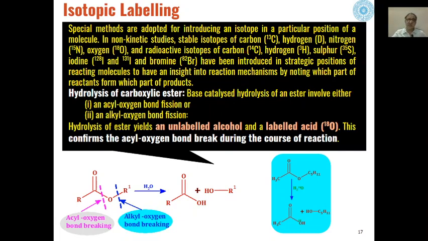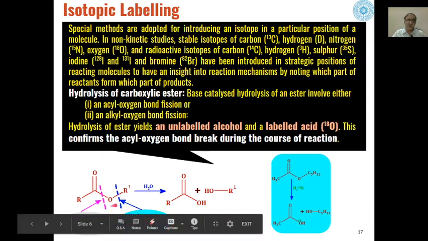And the most common example is the study of hydrolysis of esters on the basis of these isotopic labeling studies. If we know the basic reaction of hydrolysis of a carboxylic ester, there are two possibilities on hydrolysis of a carboxylic ester.